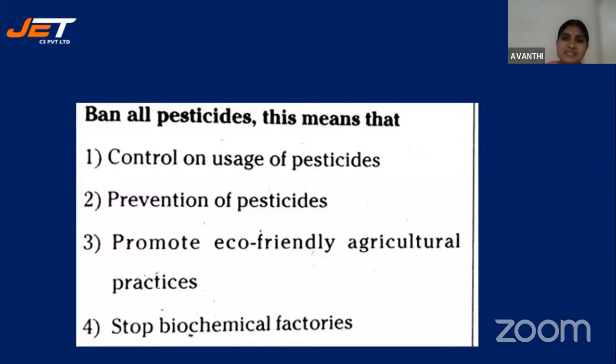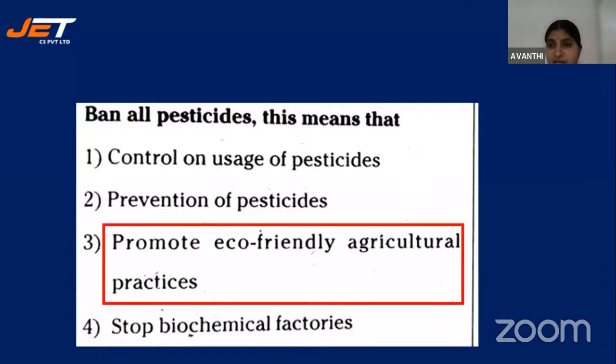Here, actually, pesticides are specific in killing the pest. But as they are chemicals, in the long run, what is happening? Soil is getting polluted by using this kind of chemicals. So it is causing pollution to the environment. So we should not use these pesticides. Instead, we can go for eco-friendly agricultural practices, meaning we can use some manure, or we can go for biopesticides like that. In the long run, pesticides are very harmful and cause pollution to our environment. So the answer is 3. Yes, most of you have given the correct answer. 3 is the correct answer.